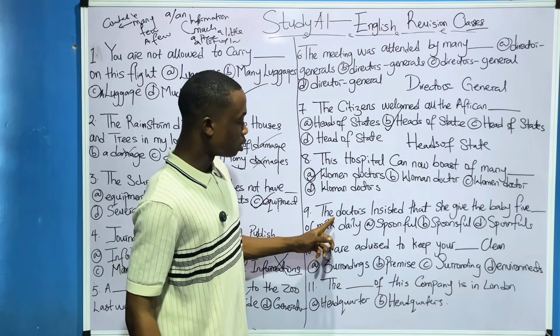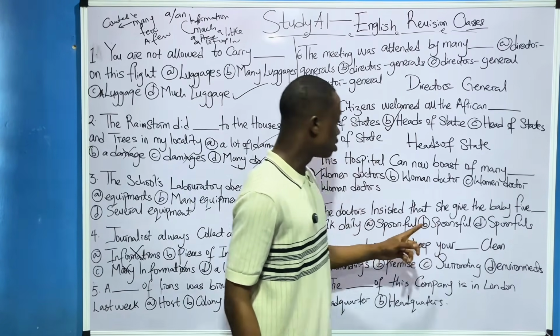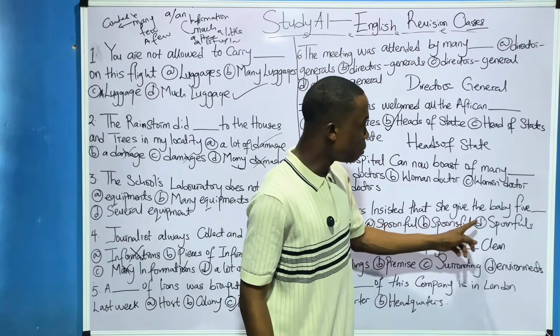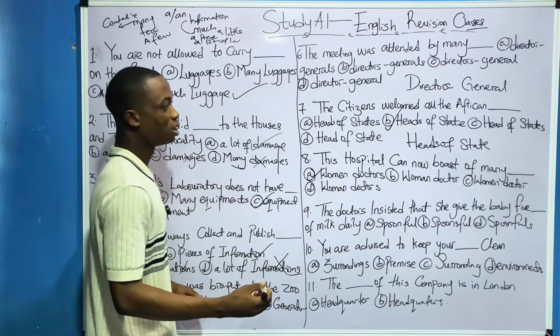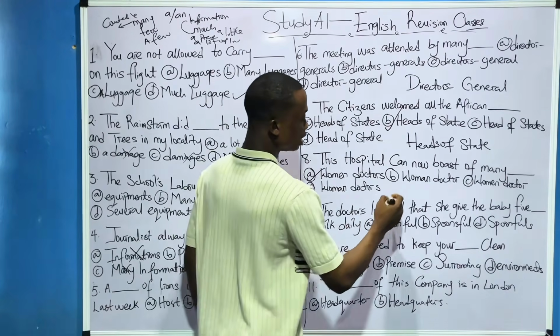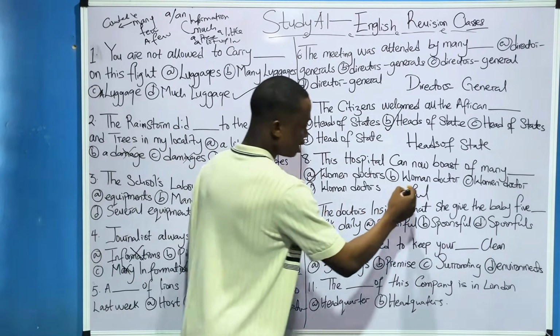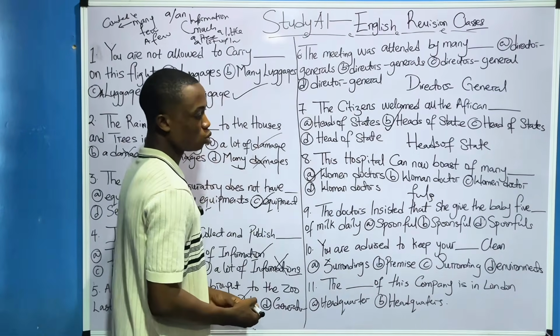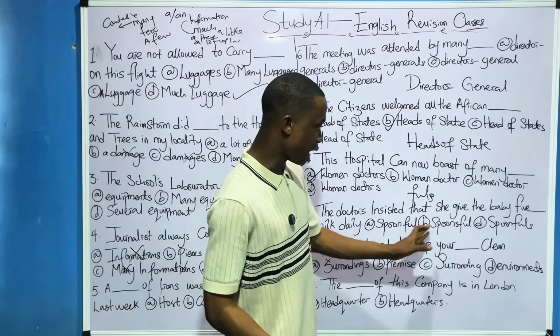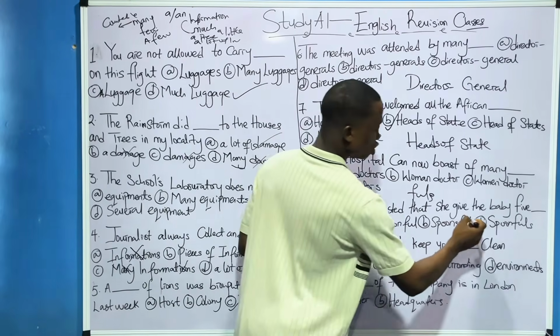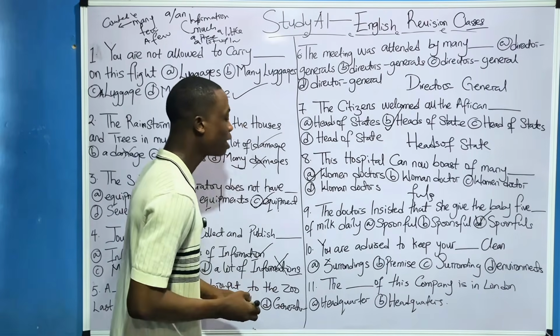Number 9. The doctor insisted that she give the baby 5 dash of milk daily. Now, anytime a word ends in FUL, if you want to pluralize it, just add S at the last part. You are good to go. So it means that the correct answer here is what? Option D, spoonfuls.